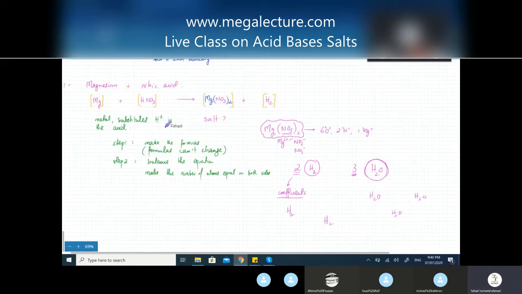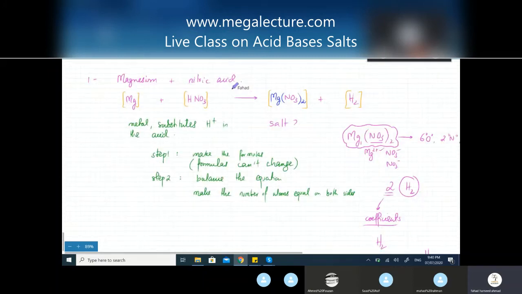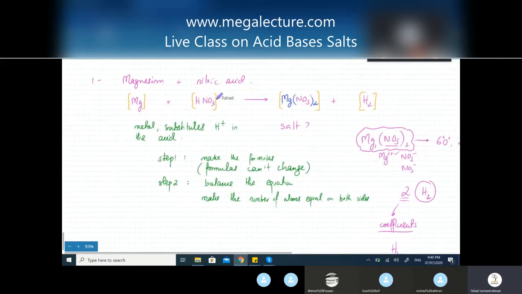Once these formulas have been made, you can't change the formula. Nitric acid is going to have 1 hydrogen, 1 nitrogen, and 3 oxygens, and they would all be joined together. You can't change the formula. You can't make this HNO6. You can't make this HNO2 or HNO1. It won't be nitric acid. Similarly, you can't change the formula of this molecule. The only thing you can change is the quantity of the molecules. You can change the number of molecules that you have. And that is what you do when you're trying to balance equations.